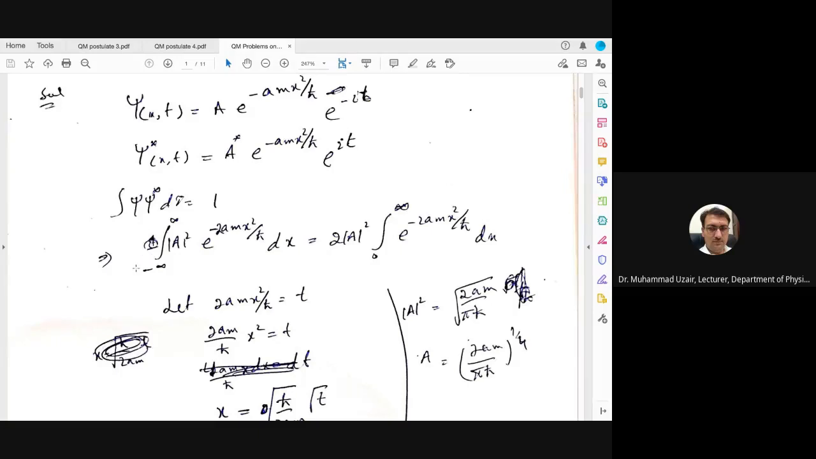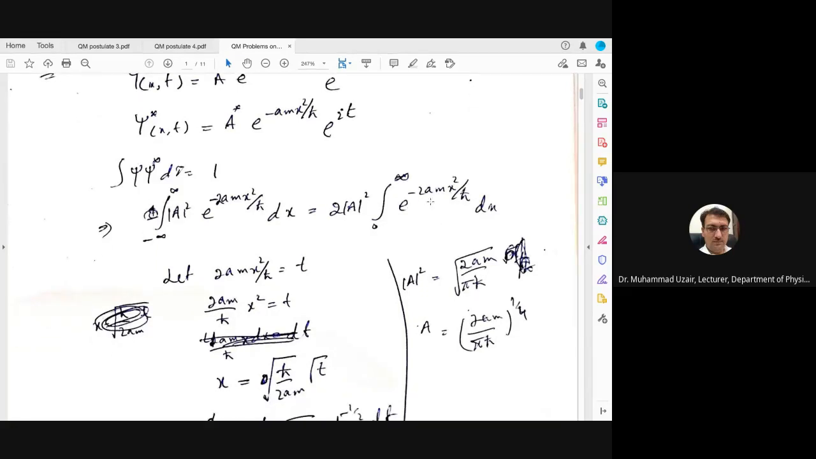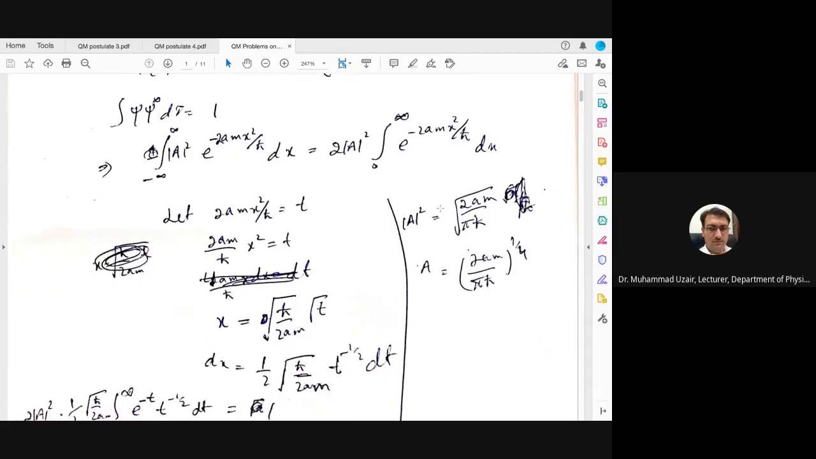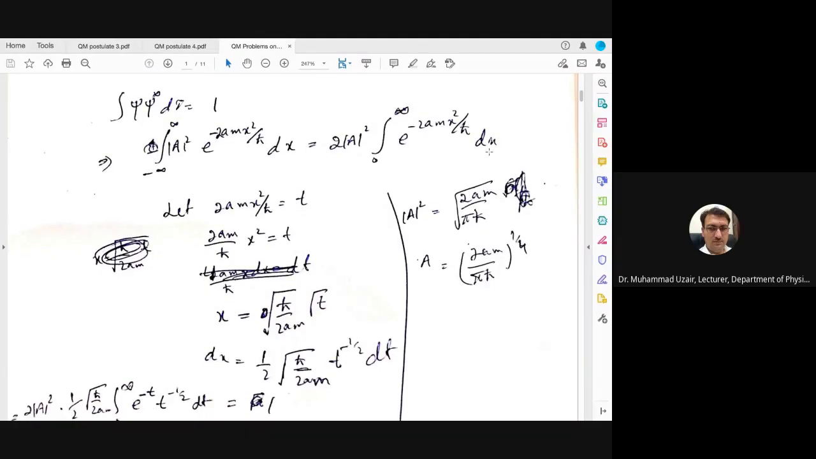Here the integral is from minus infinity to infinity, and here the integral is from 0 to infinity. That's why 2 is here. If we take the integral from 0 to infinity, 2 will be here. If we remove this 2, then it will be from minus infinity to infinity, which is e power minus 2a m x square divided by h cut dx. Now we have to take this power equal to some variable: 2a m x square divided by h cut is equal to t, and then we have to find the value of dx.